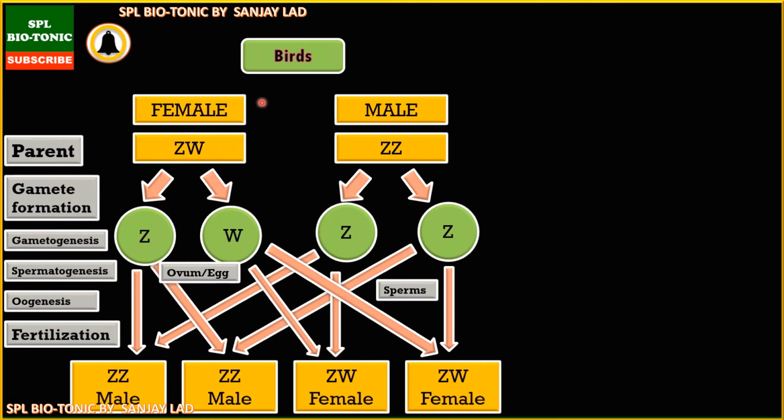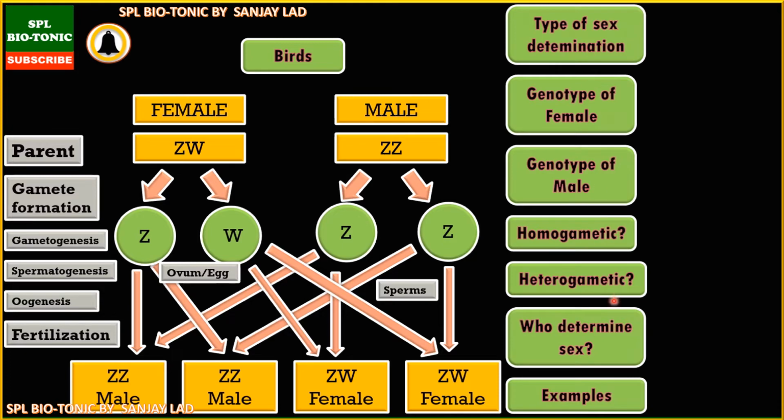Now in case of birds, this is a female having genotype ZW whereas male is ZZ. Now in birds, the female produces two types of ova, one with Z, one with W. So in birds, female is heterogametic whereas the male produces only one type of sperm, that is containing Z chromosome. So here when ovum fuses with this sperm, it results into first is ZZ, second is ZZ, third is ZW, and fourth is ZW. So first two are males, whereas last two are females.